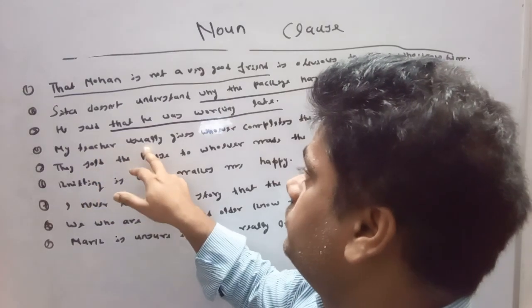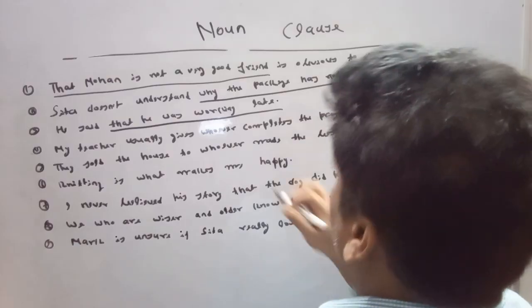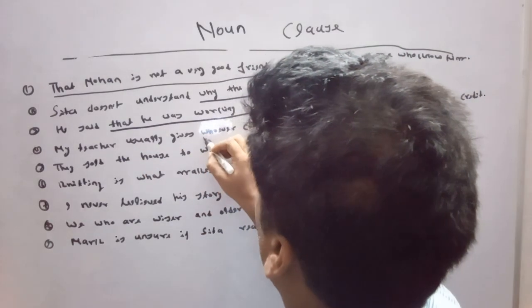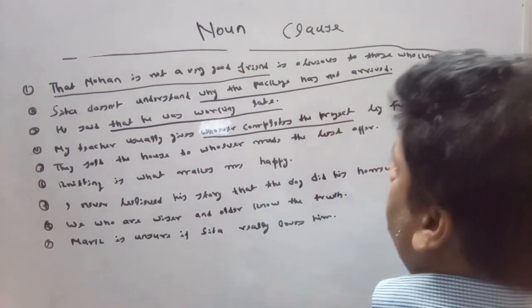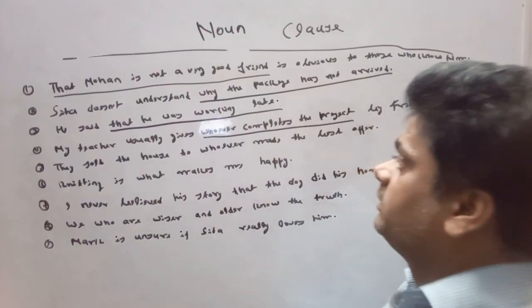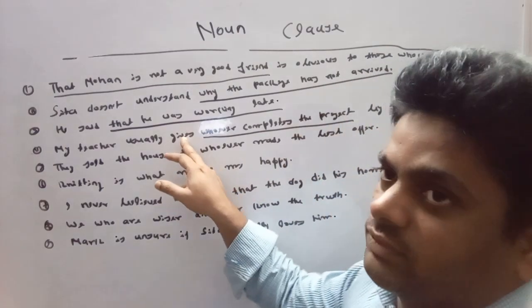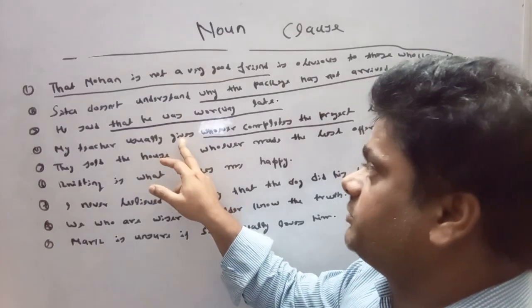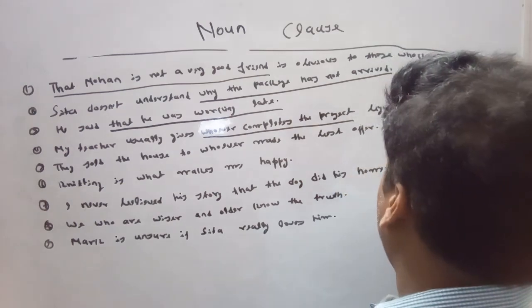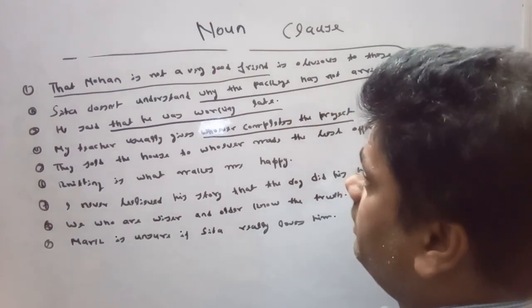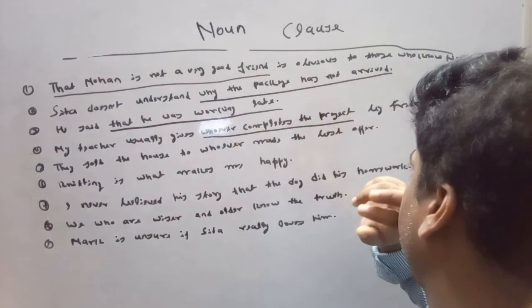My teacher usually gives whoever completes the project by Friday extra credit. In this sentence, this noun clause is working as an indirect object of the verb give. The direct object of give is extra credit, and the indirect object is whoever completes the project.